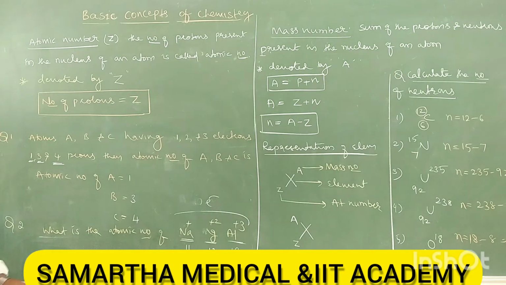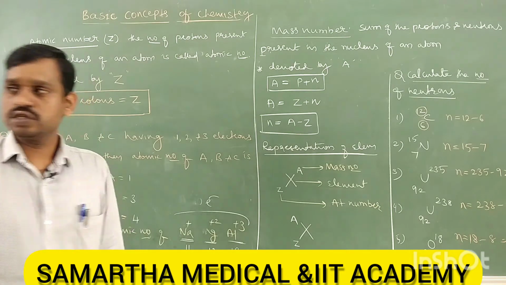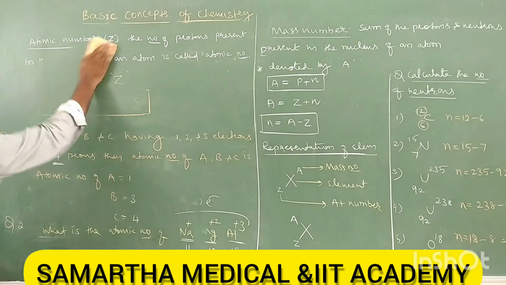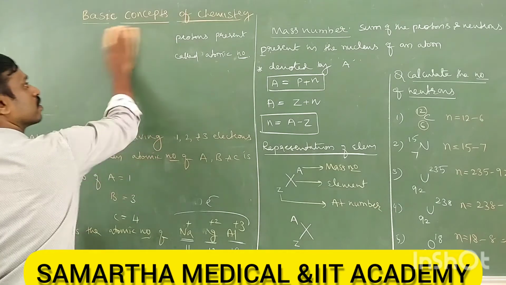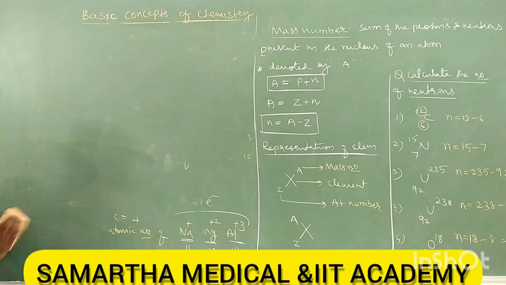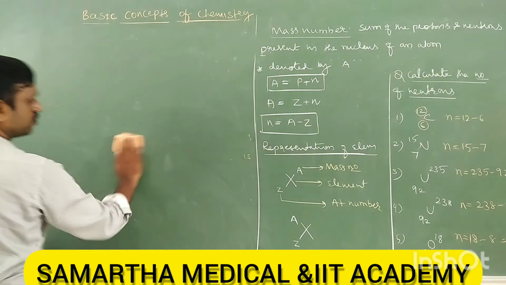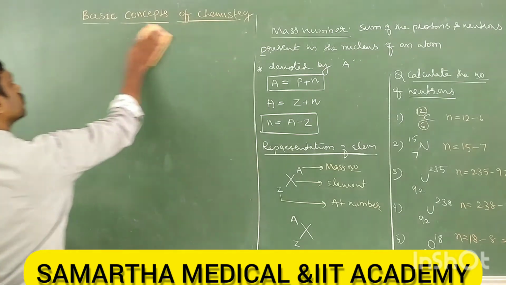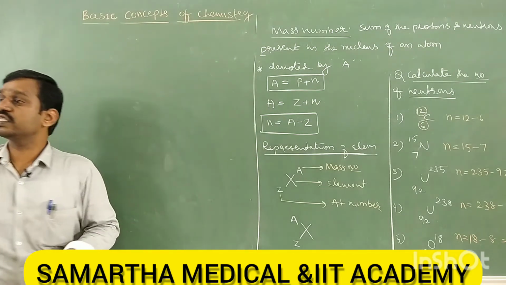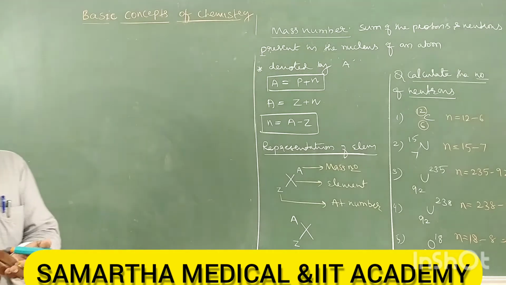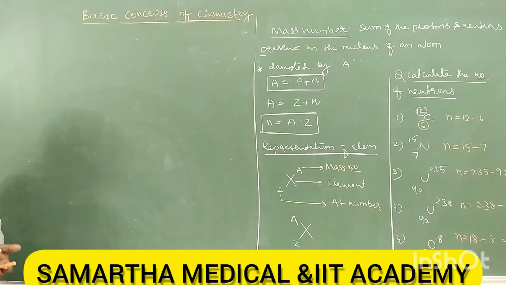Okay, it is about atomic number and mass number. Next is atomic mass, and gram atomic mass.